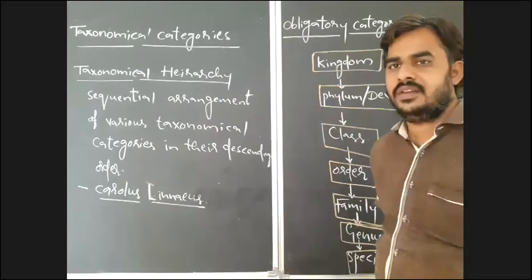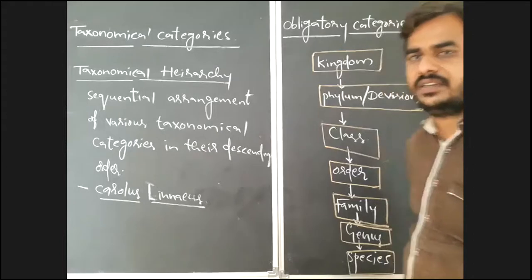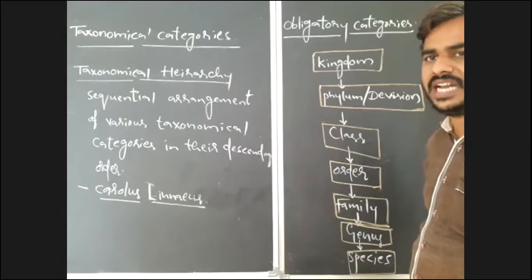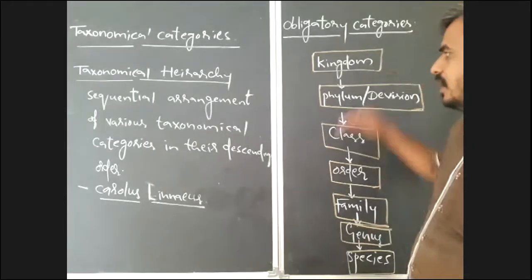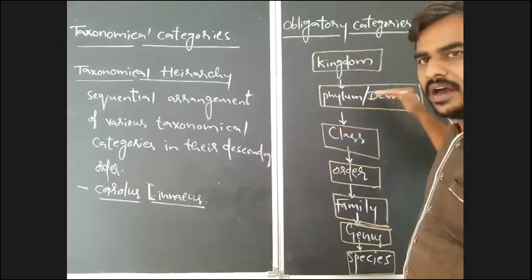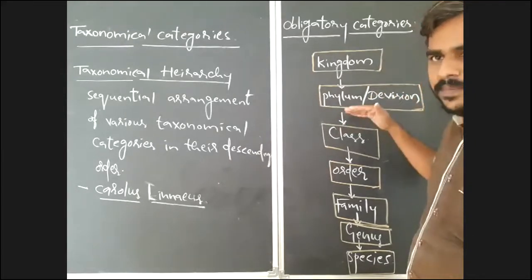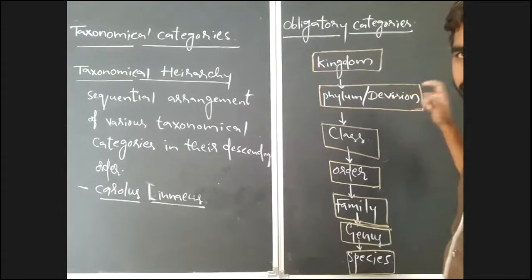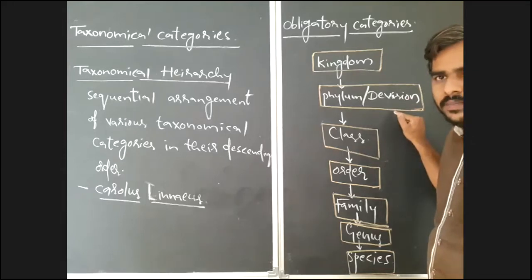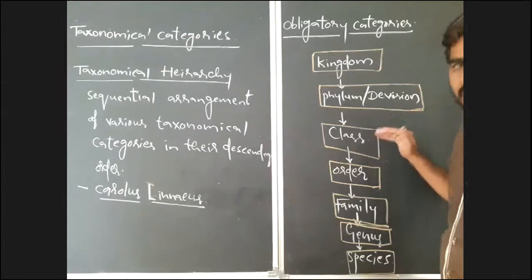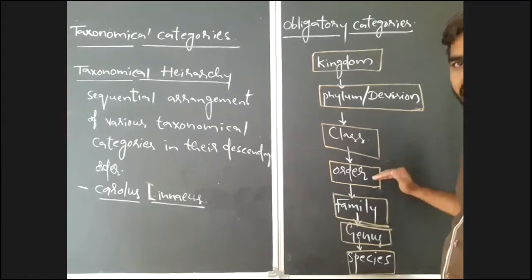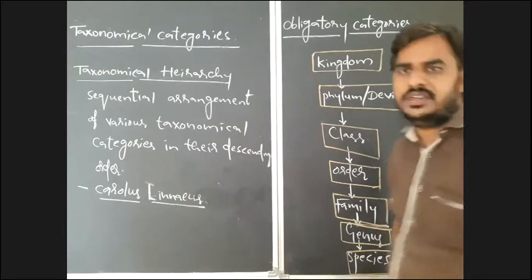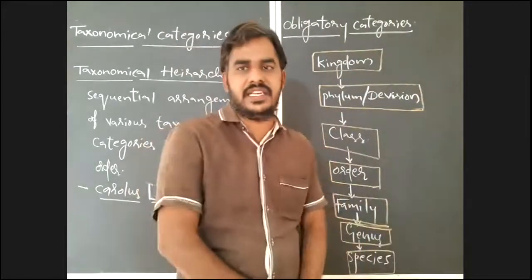So there are 7 obligatory categories that we must use for the classification of a living organism. They are kingdom, phylum or division. For animals, we have to use phylum. For plants, we have to use division. And after phylum, there is class. After class, order. After order, family. After family, genus. After genus, species is there. So that you have to remember here.